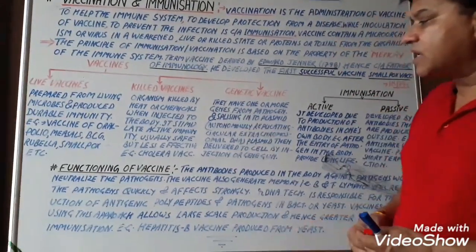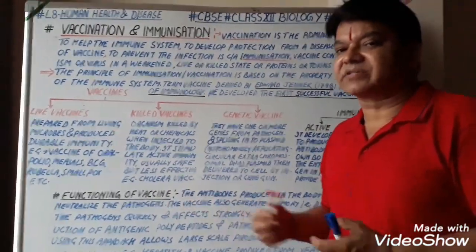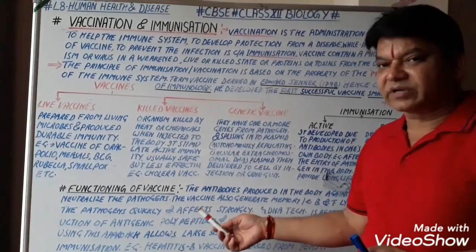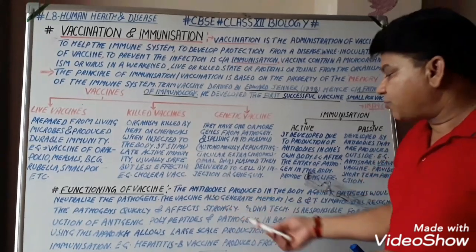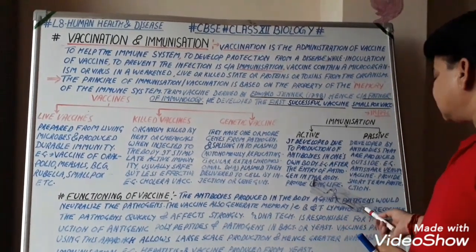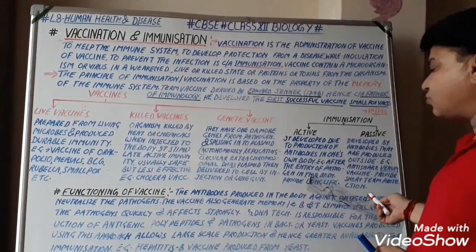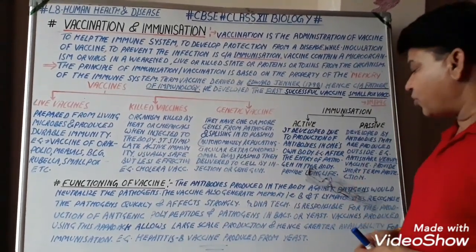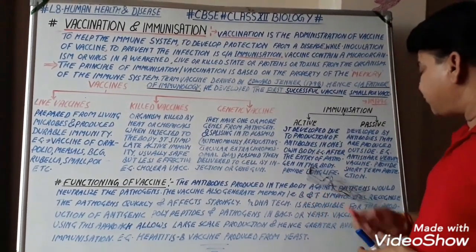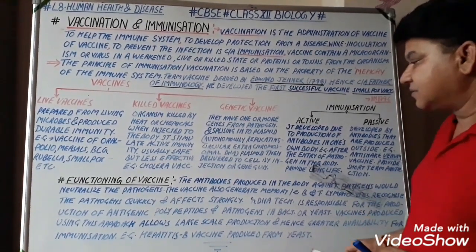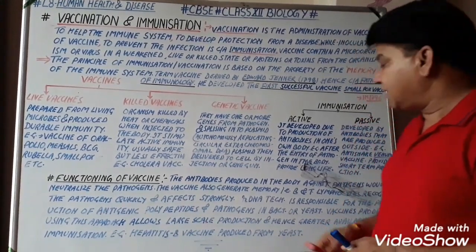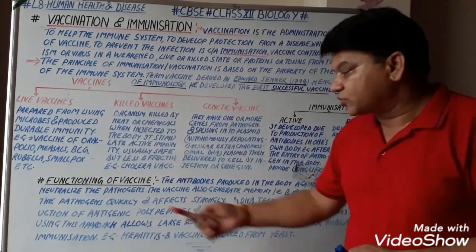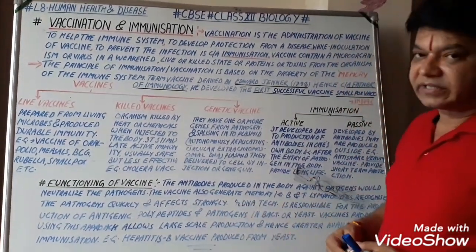Now we study the functioning of vaccines. How does a vaccine function? It has been explained briefly, so try to understand this. The antibodies are produced in the body against the antigens, that is pathogens, and neutralize the pathogens. The vaccine also generates memory B and T lymphocytes, which recognize the pathogens quickly and affect them strongly.